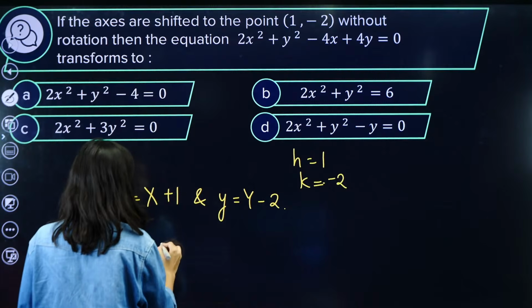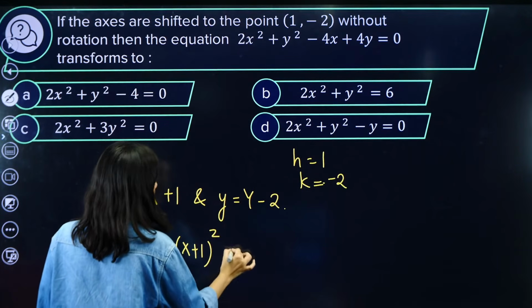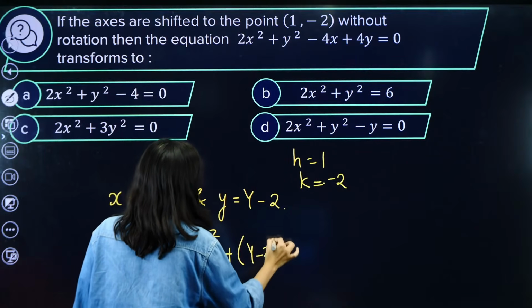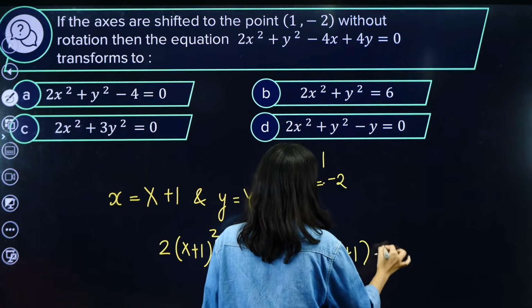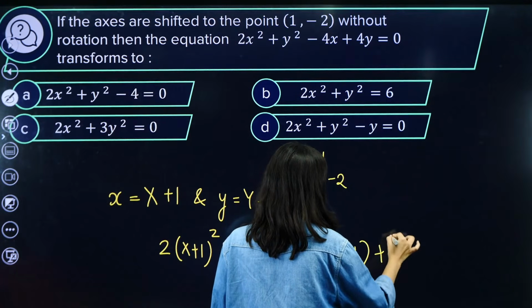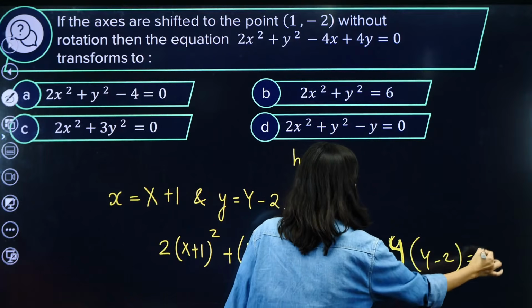So 2 times, instead of x square, (X plus 1) whole square, plus (Y minus 2) whole square, minus 4 times (X plus 1), plus 4 times (Y minus 2) equals 0.